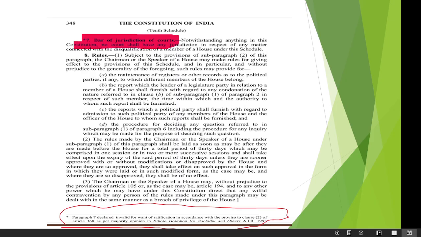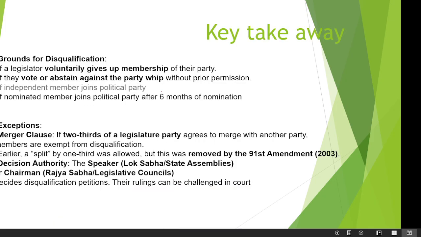But here, when the Speaker is doing the work of a judge, like deciding if there is a defection or not, it is not the work of a legislature, it is the work of a judge. So he or she is judging something, which means it is not legislative work, so it can be challenged in the Supreme Court, and there is scope of judicial review also. All right, you remember this, the case is the Kihoto Hollohan case. Okay, then next, now what we have discussed from the Constitution, we will sum up here.